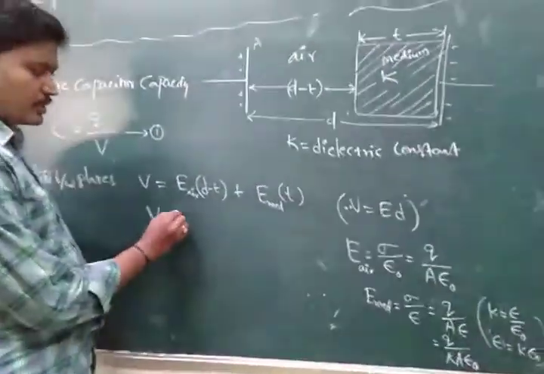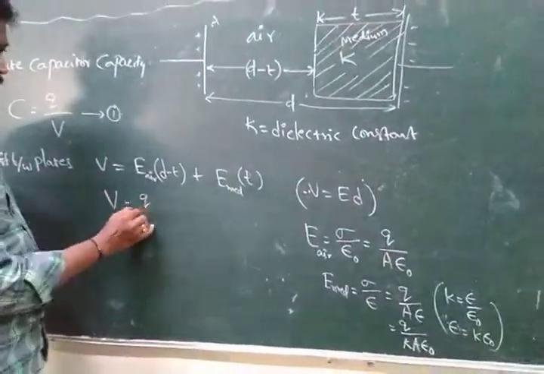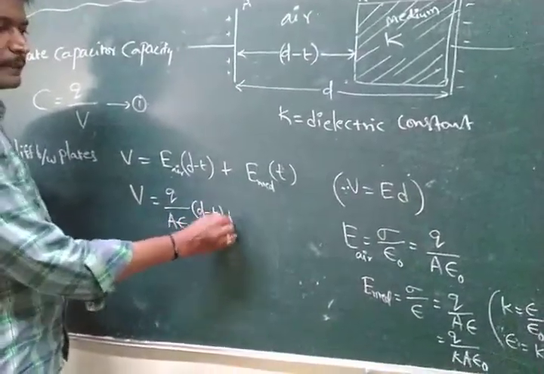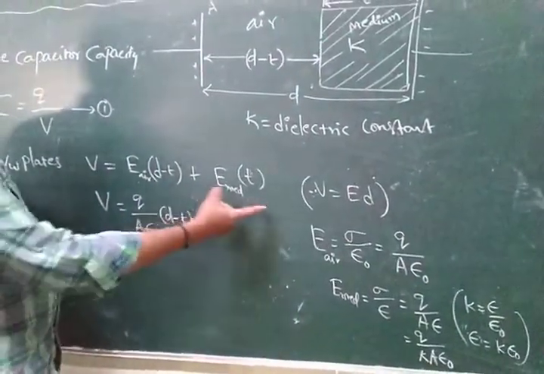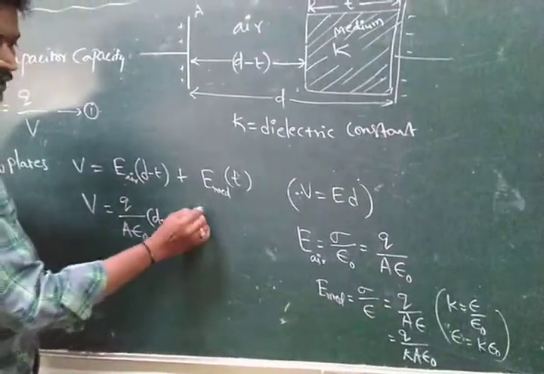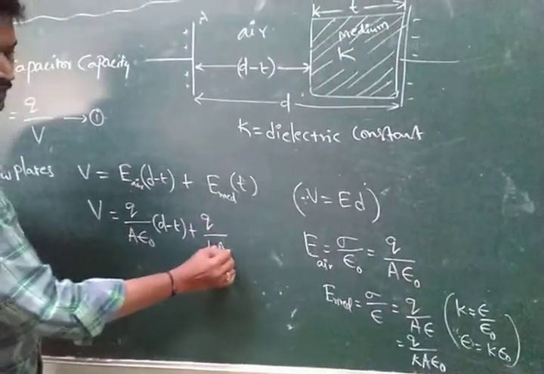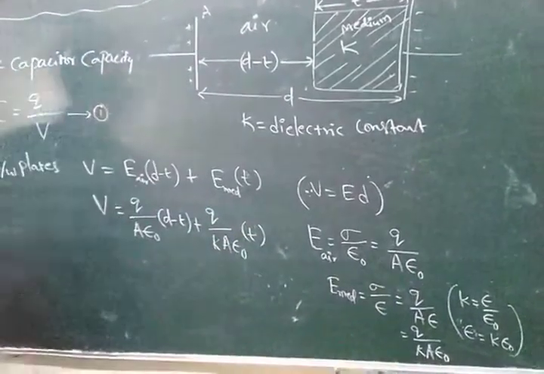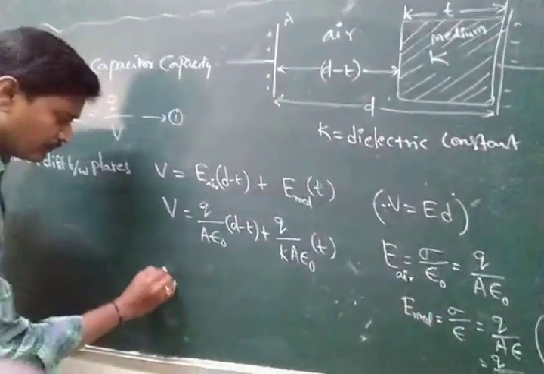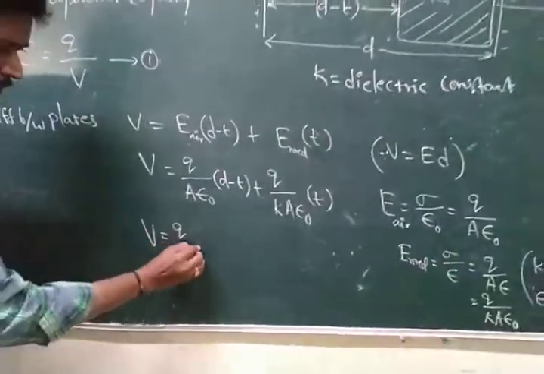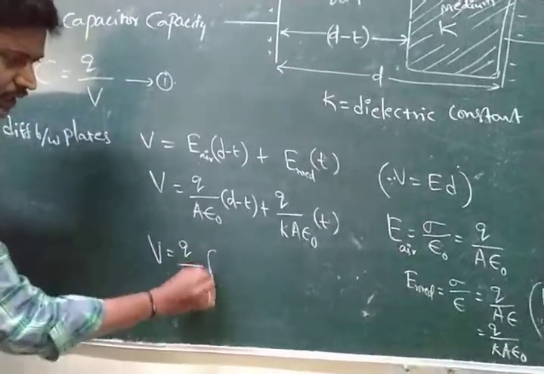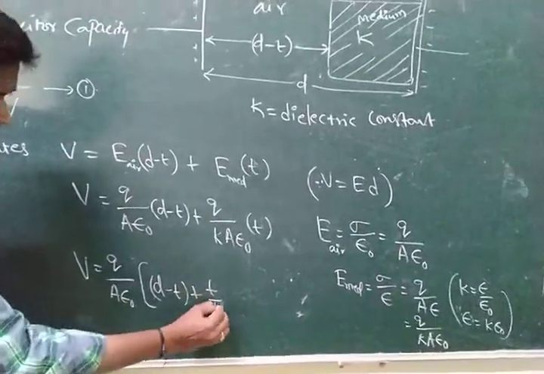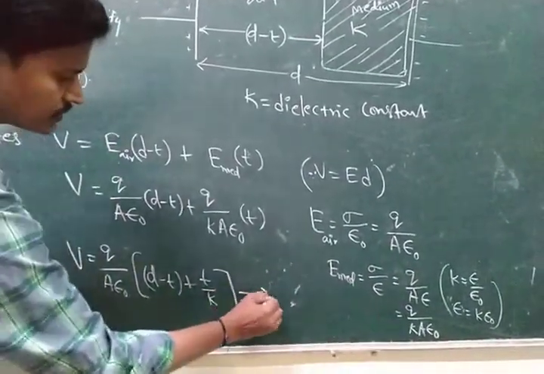Then what is that here? Here that is Q by A epsilon naught into D minus T, plus electric field in medium, that is Q by K A epsilon naught into T. Therefore V is equal to Q by A epsilon naught, take common, D minus T plus T by K. This is equation